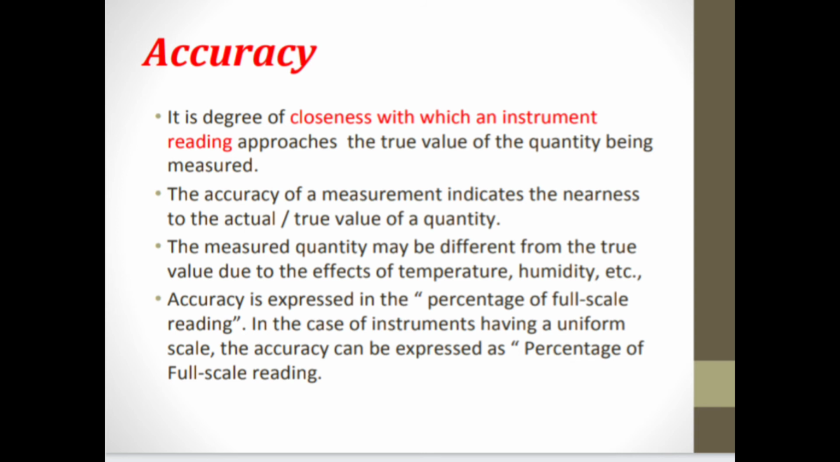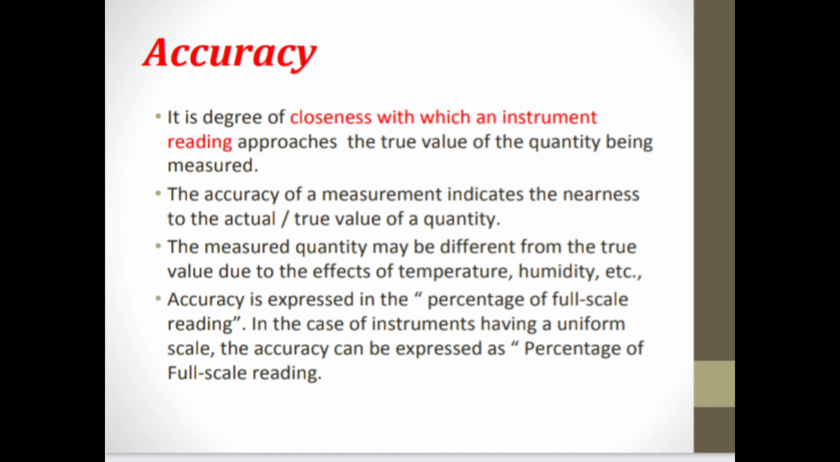Third point is the measured quantity may be different from the true value due to the effects of temperature, humidity, etc. Fourth point is accuracy is expressed in the percentage of full scale reading. In the case of instruments having a uniform scale, the accuracy can be expressed as percentage of full scale reading.